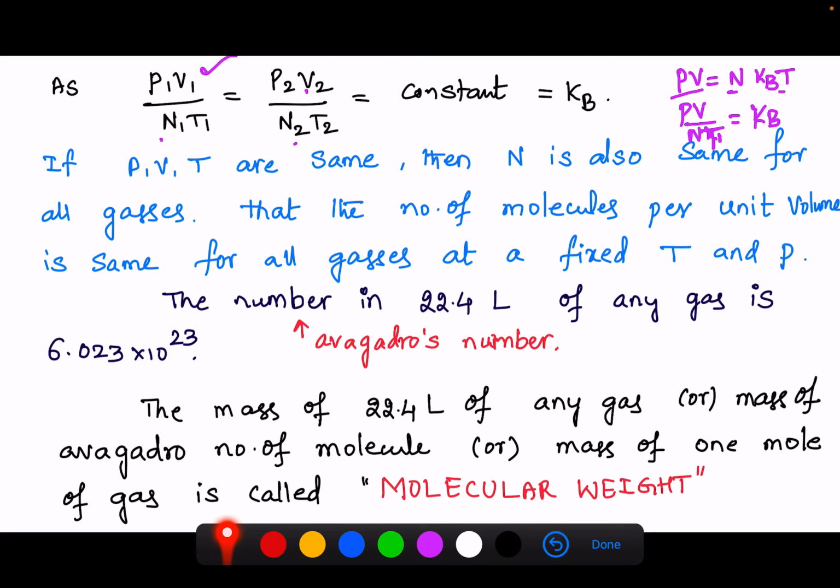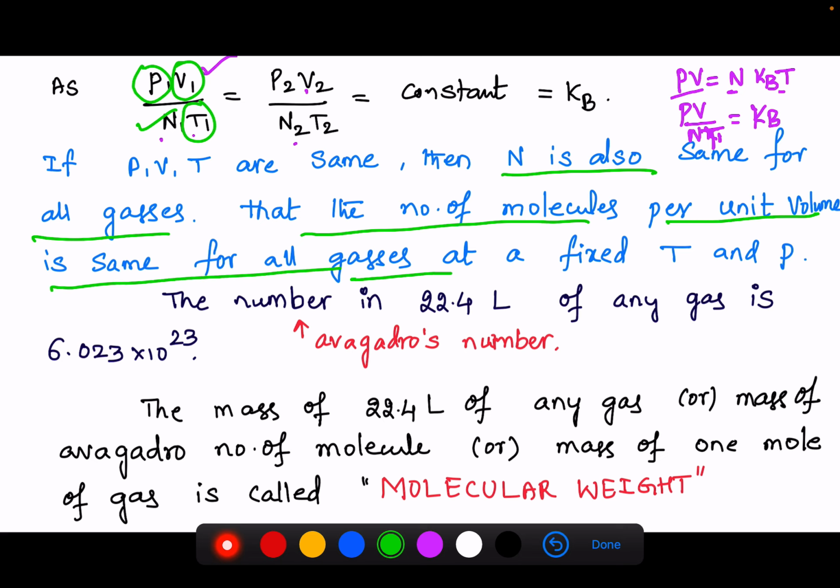So PV/T is equal to a constant times N. So N, the number of molecules, is the same for all the gases if pressure, volume and temperature are constant. That is, the number of molecules per unit volume is the same for all the gases at a fixed temperature and pressure.